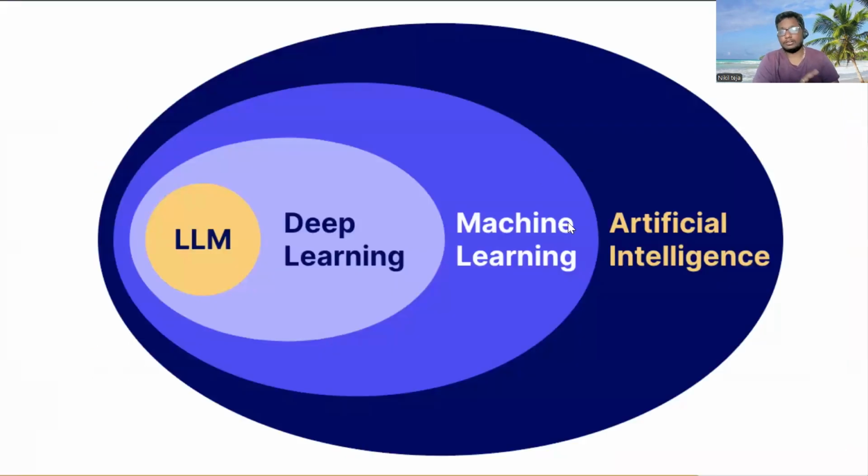So yeah, artificial intelligence is a broader view. Artificial intelligence has many subsets, many subcategories in it. So I told you about artificial intelligence, right? It will be generating content, but generative AI will be generating original content. Machine learning is the one which will be recognizing patterns in the data.